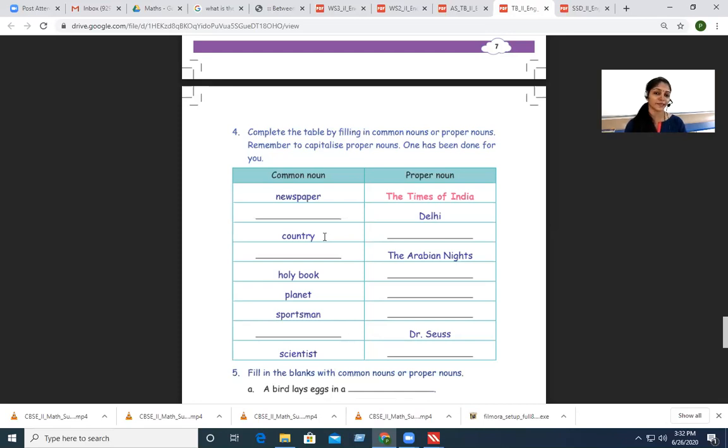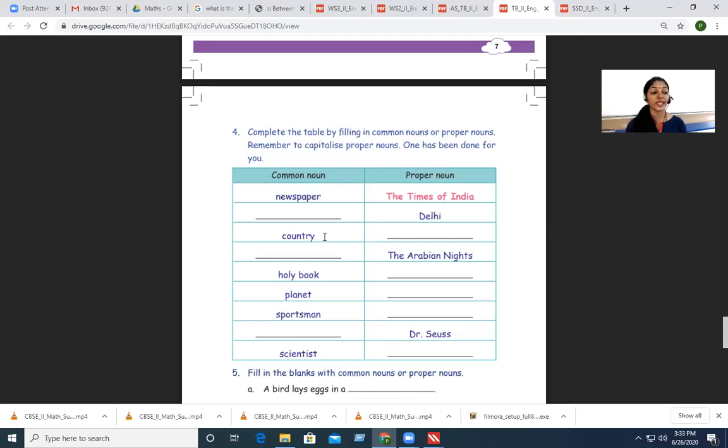Sportsman. So here you have to write the name of a sportsman. You have to write the name, okay? For example, you have MS Dhoni, you have Virat Kohli, you have Sreesanth, and you have other players also. So you can write any name of a sportsman. Yes, and remember, it should be capitalized. The first letter should always be capital.